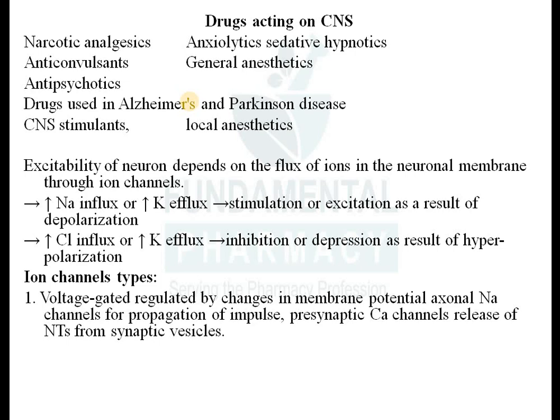Okay, so axonal sodium channel, न्यूरॉन जो होता है उसका एक्सॉन जो होता है उसमें सोडियम चैनल्स रहते हैं. Axonal sodium channels for the propagation of impulse, it is an example of voltage gated ion channel. And then again sodium channels are present in the axon of your neuronal cell.